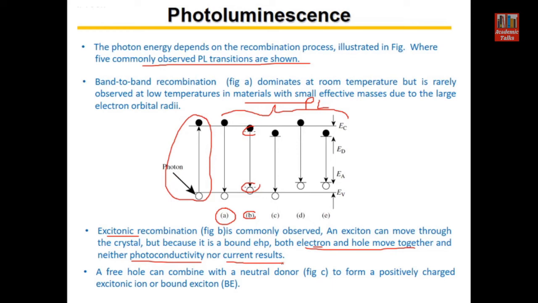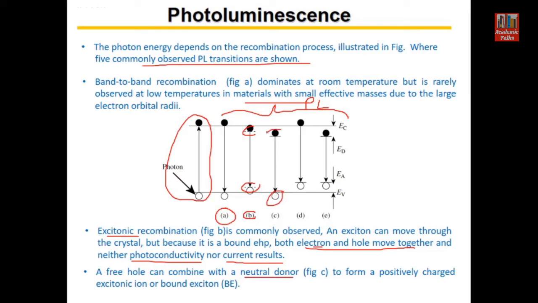So if that kind of bound state is there, it doesn't produce any current in the system. Now if this kind of recombination is taking place, it can also be identified very easily from the energy of the emitted radiation. Another possibility is that a free hole, the hole present here in the valence band, is combining with a neutral donor.